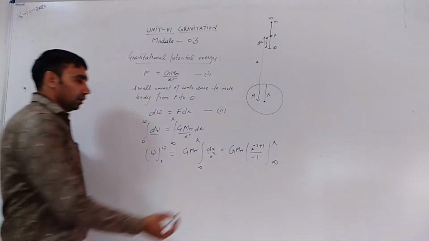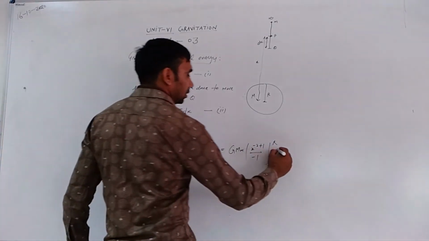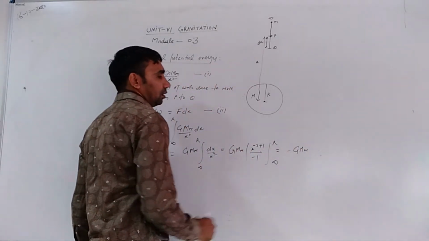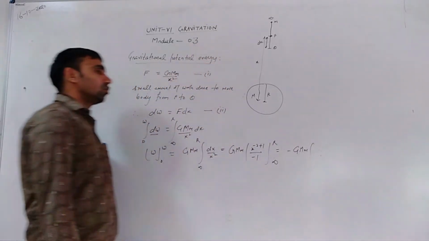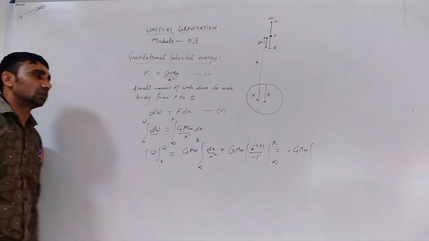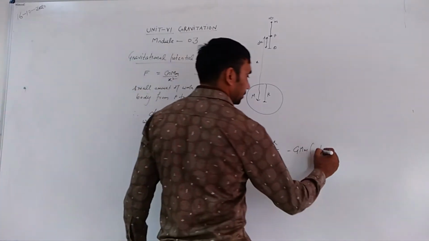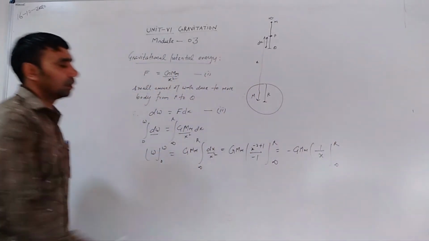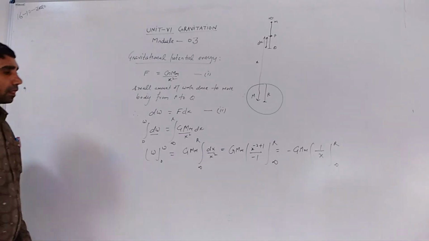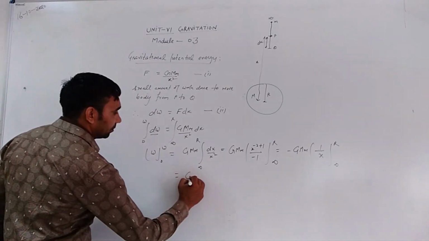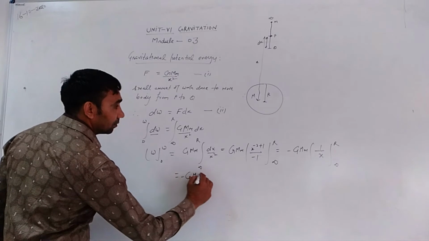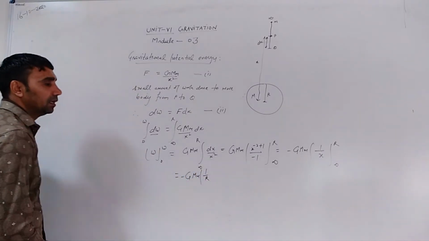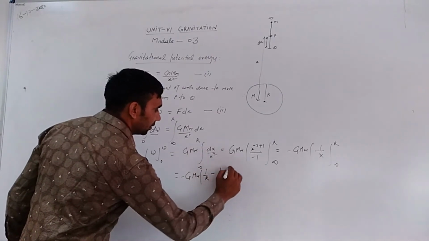Now taking the negative sign out, this can be written as minus GMm, x to the power minus 2 plus 1, that is 1 by x, putting limits infinity to r. Now minus GMm, 1 by r upper limit minus lower limit 1 by infinity.